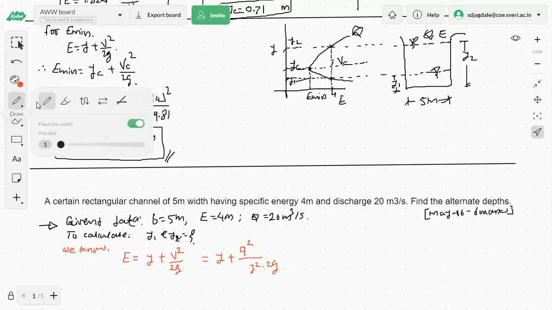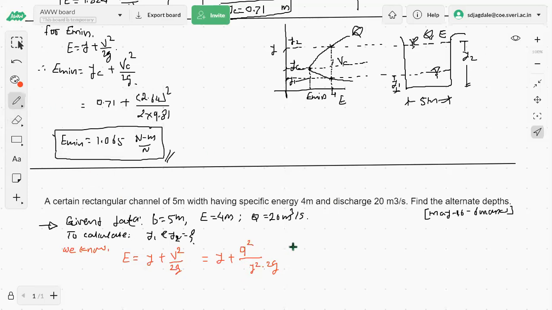Okay, in bracket I would like to write here that q is equal to area into velocity. Velocity is equal to q by A, that is equal to q by b y, that is equal to small q by y, and as the square of the velocity is there, so v square will be q square by y square, divided by 2g.